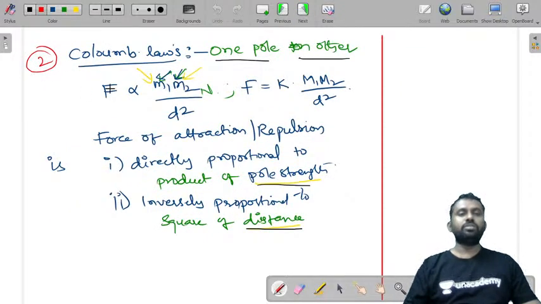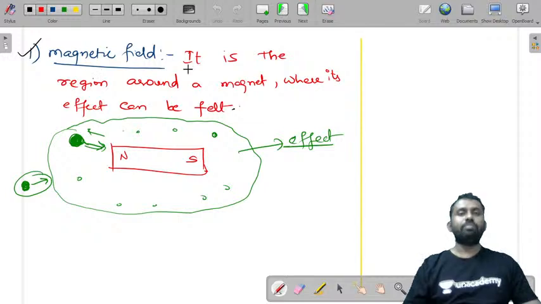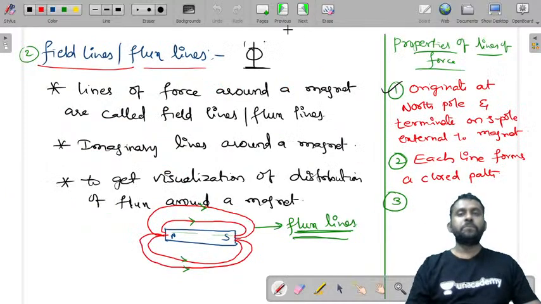Then the second law was that the force of attraction or repulsion is directly proportional to the pole strength and inversely proportional to the square of the distance between them. And magnetic field is the region around a magnet where its effect can be felt. Then we have seen field lines. The lines of force around a magnet are called field lines or flux lines.